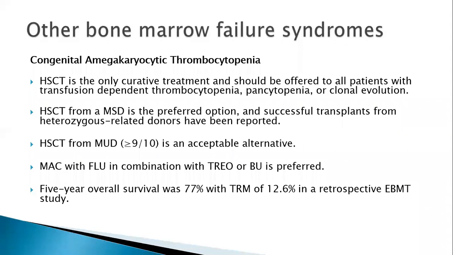Most of the data in these inherited bone marrow failure syndromes you would have only in retrospective data, because of the rarity of these conditions, randomized controlled trial data is generally unavailable. So it is usually done in centers where there is good experience of transplant and a lot of transplants, and there is a registry where we prospectively collect all the data.